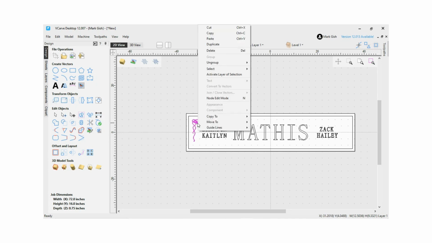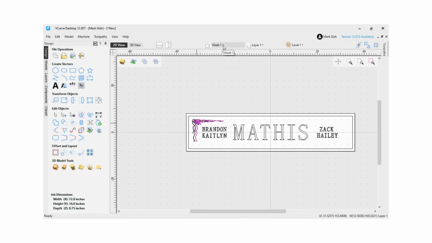We can copy this design. Move it to where we want it. Then, flip the design.